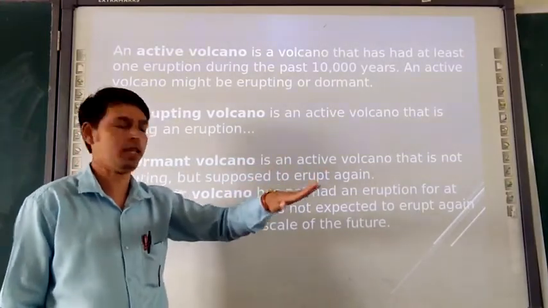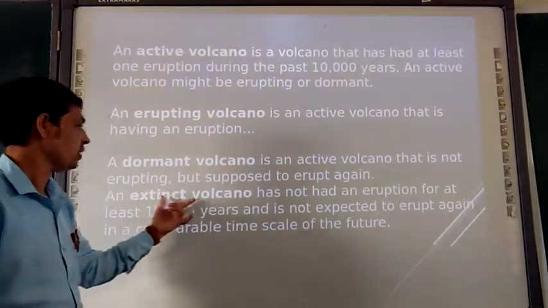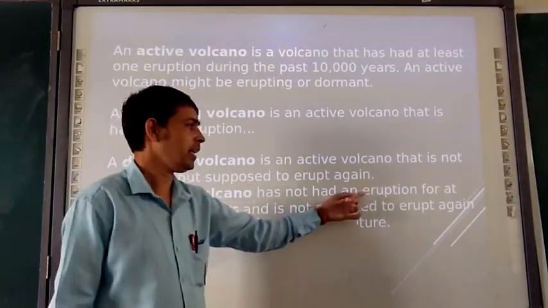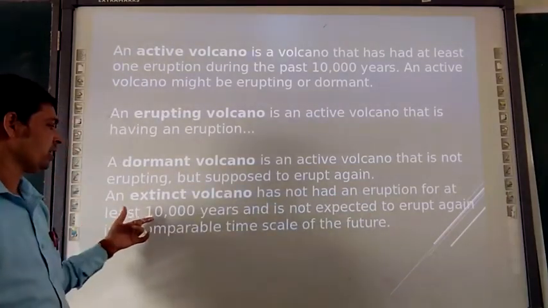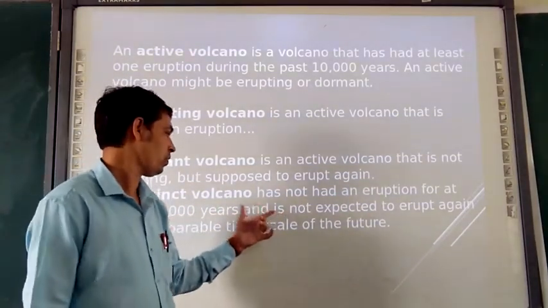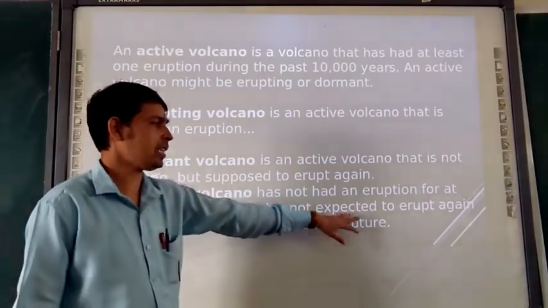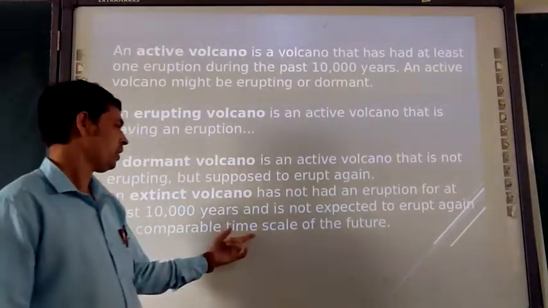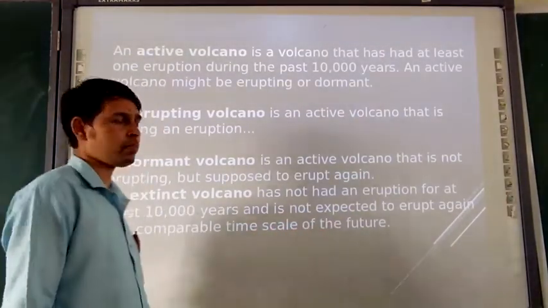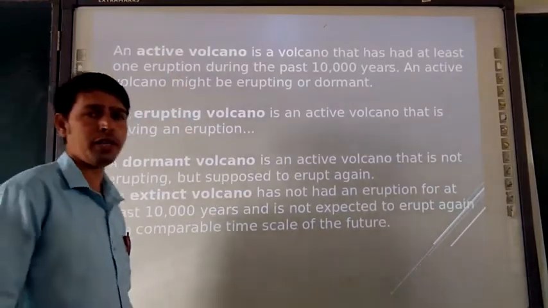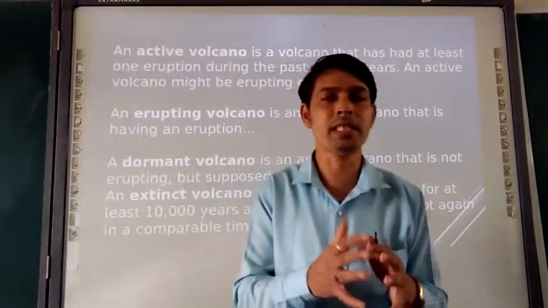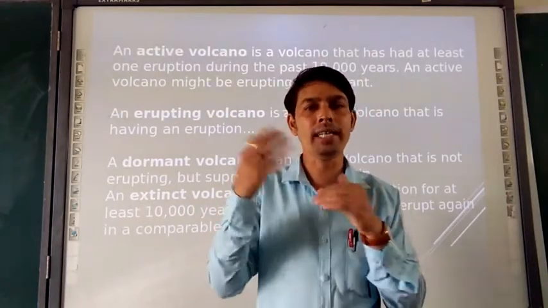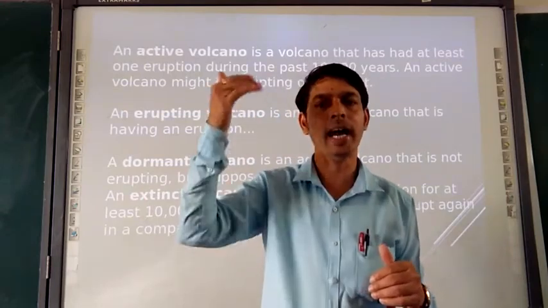That means passive, we are talking about. And the extinct volcano, that means a dead volcano, has not erupted for at least 10,000 years and is not expected to erupt again in a comparable time scale of the future. So here the three types of volcanoes are there. Although this topic is not present in the textbook, for your information, the types are active volcano, passive volcano, and dead volcano.